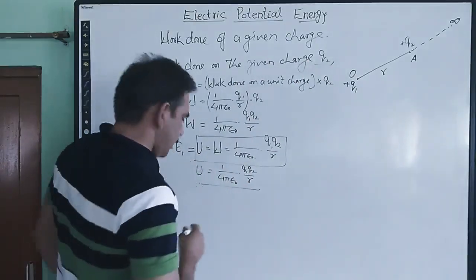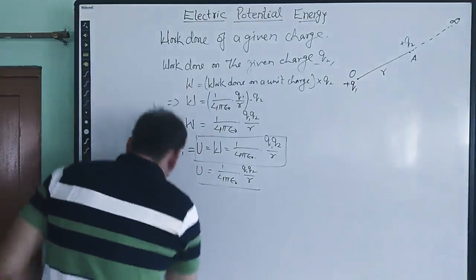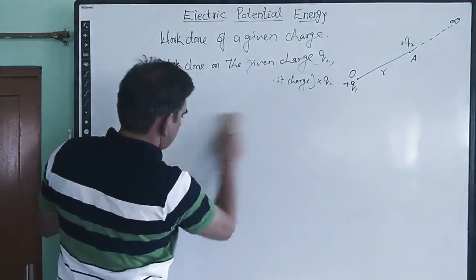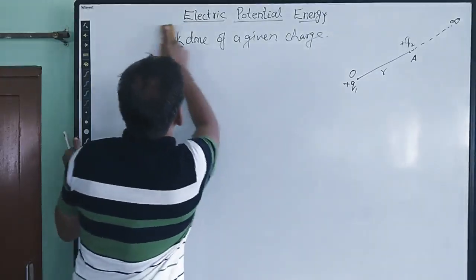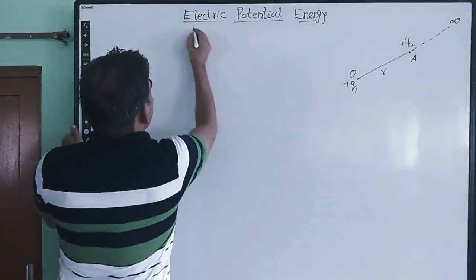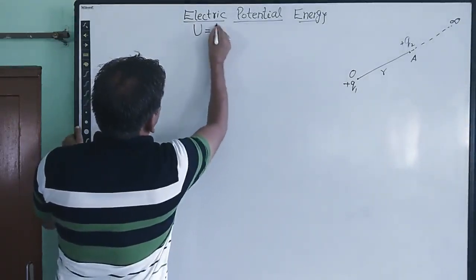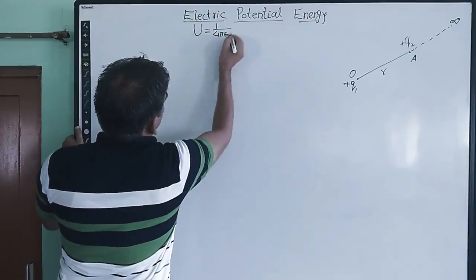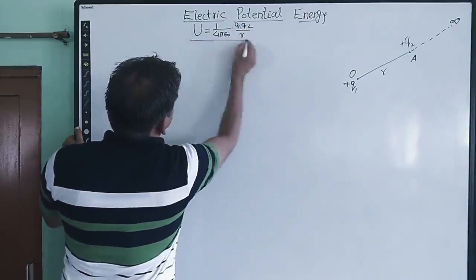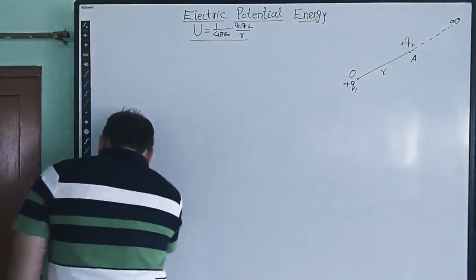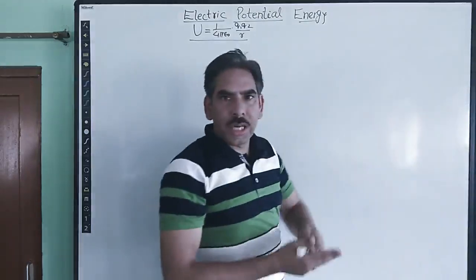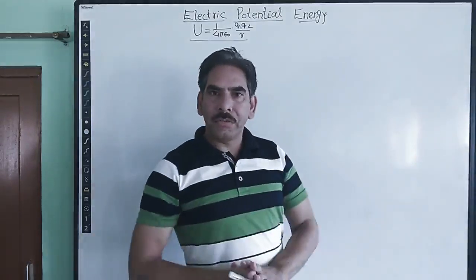The general expression for the potential energy is given by 1 upon 4 pi epsilon naught into Q1 Q2 upon R. So suppose that initially in this space there is no charge, and hence there is no electric field.